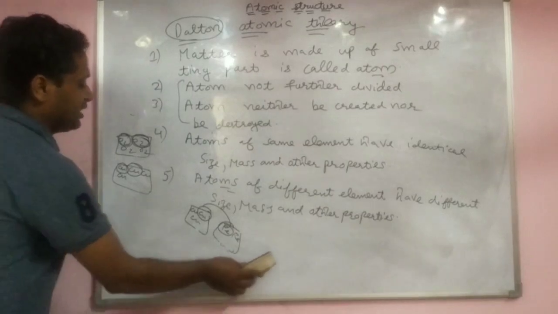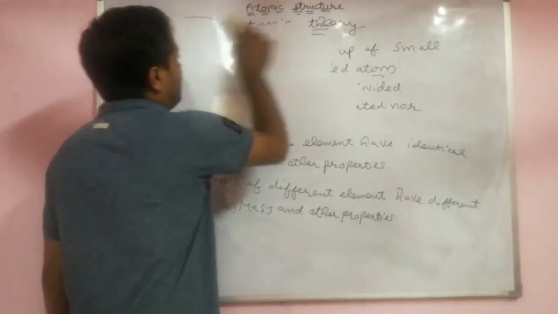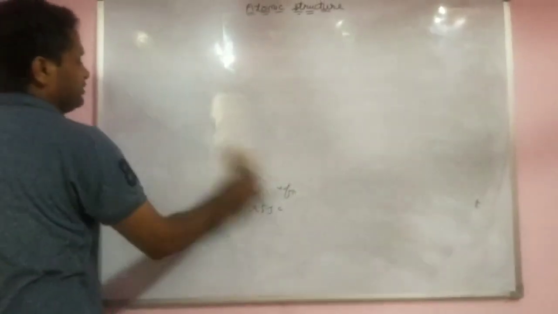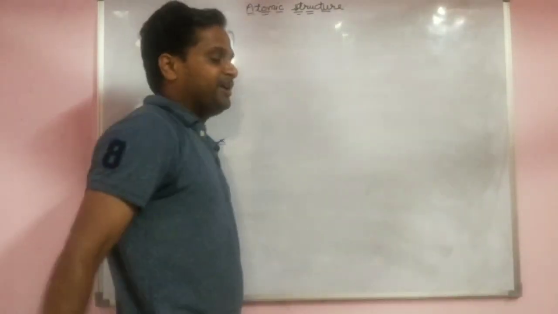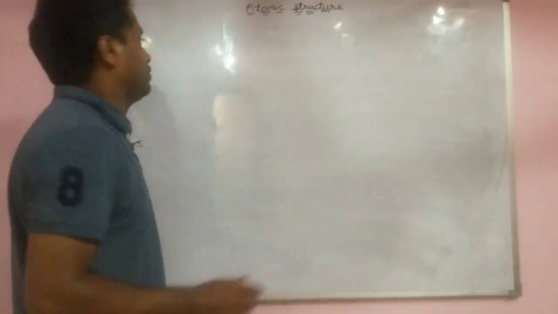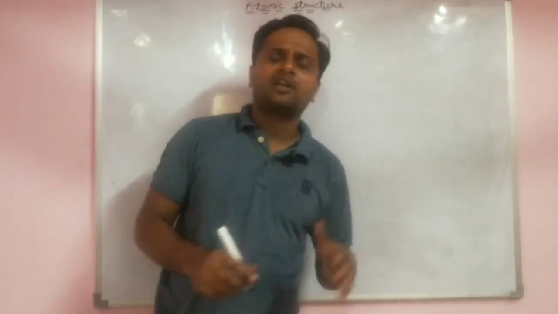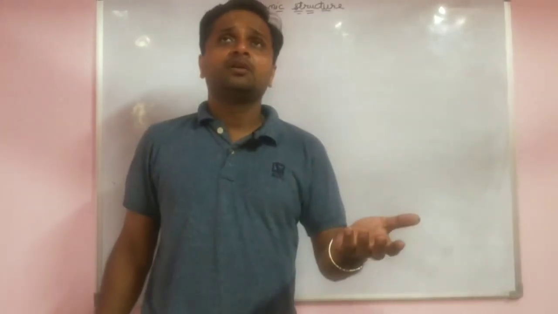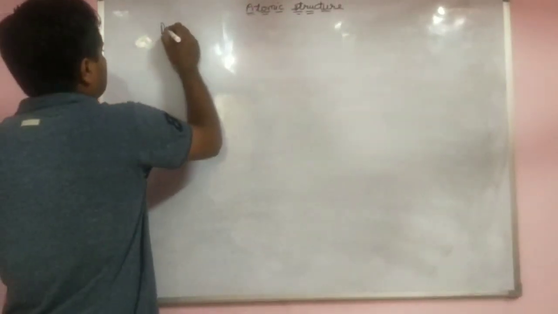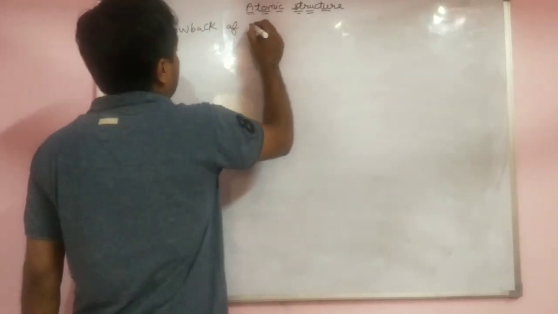Now next is the drawback of Dalton atomic theory. Drawback means limitations. Afterwards we discuss the structure of atom. How is an atom made? A lot of models will come: Dalton atomic theory, afterwards the Rutherford and Bohr models, which explain the structure of atom. Drawbacks of Dalton atomic theory.